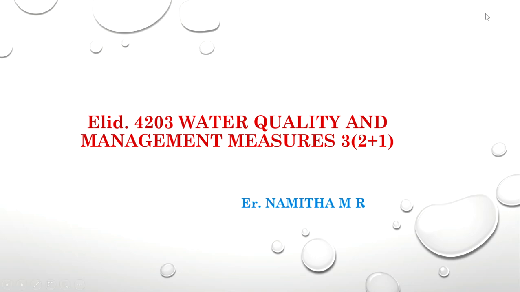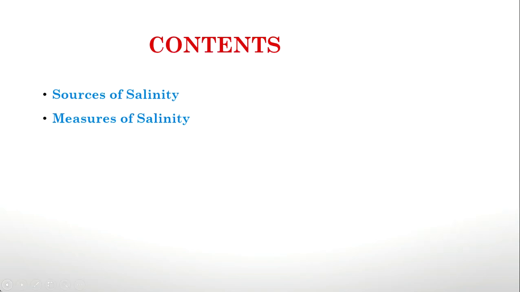In this lecture, we will see two topics. One is the sources of salinity, and the other one is the measures of salinity. So, saline salts or salinity is one of the important parameters which causes pollution to water. So, we have to deal with that. It is an important factor which affects the quality of water. So, we will see the different sources by which water will get saline.